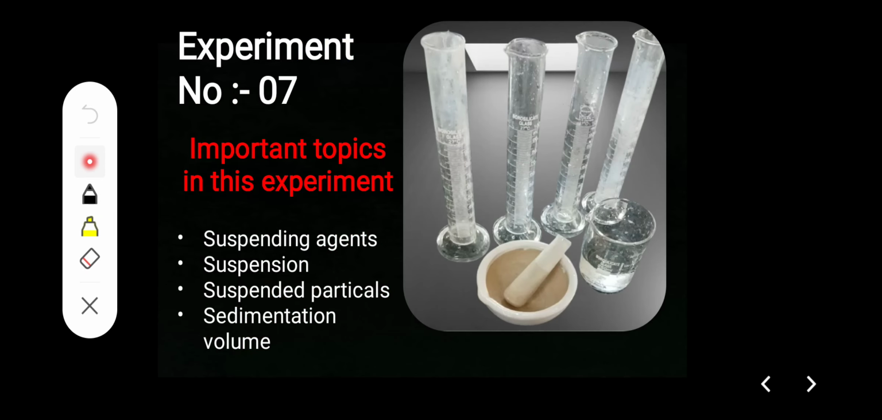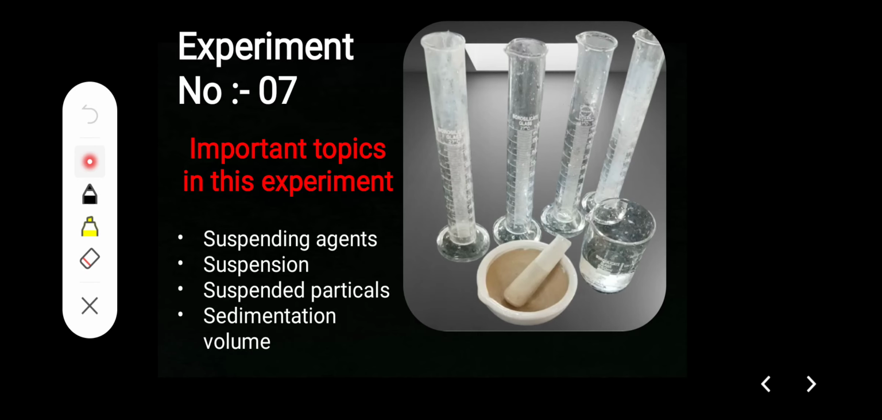Different concentration of a single suspending agent means that in the last practical we studied different suspending agents, Acacia, Tragacanth and CMC, but here we use a single suspending agent like Acacia or Tragacanth or CMC. So we discuss this in experiment number 7.